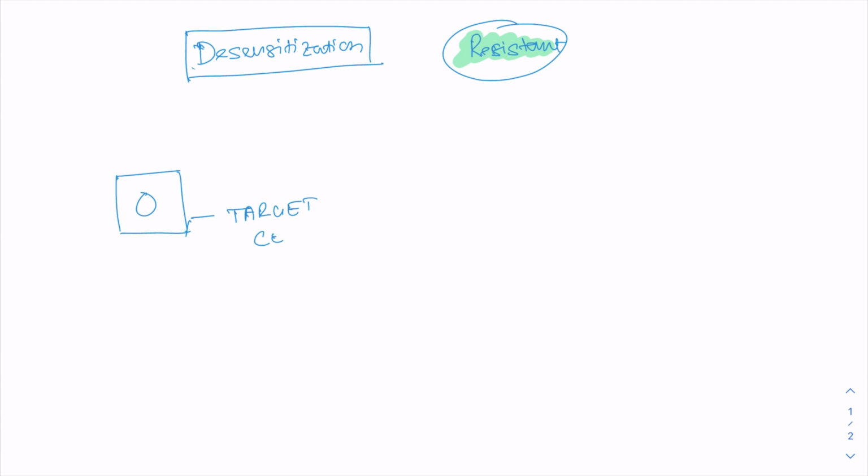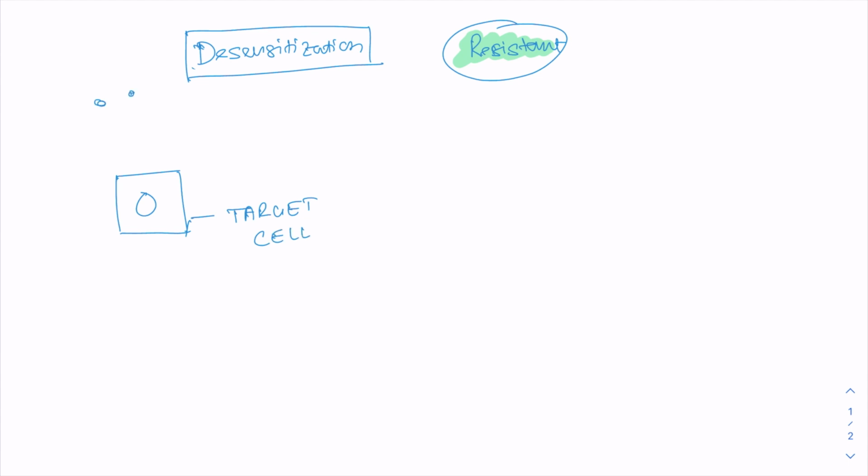We often say that with an increasing amount of drug consumption, our human body is getting resistant to the drug. So yes, we say that we are getting resistant to the drug. This resistance is the same as desensitization. Let's say we have a target cell.